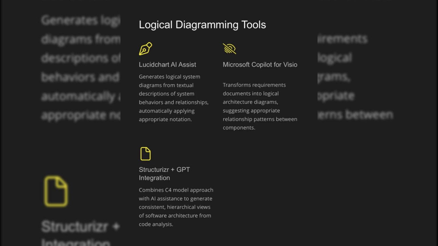Lucidchart AI Assist generates logical system diagrams from textual descriptions of system behaviors and relationships, automatically applying appropriate notation. Microsoft Copilot for Visio transforms requirements documents into logical architecture diagrams, suggesting appropriate relationships between components. Structurizr plus GPT integration combines C4 model approach with AI assistance to generate consistent, hierarchical views of software architecture from code analysis.